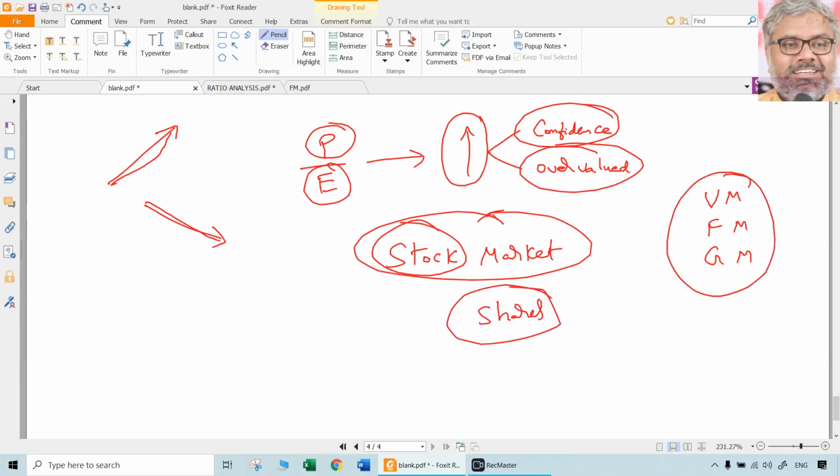Normally speaking, any market is prefixed by its name. Vegetable market, fish market, gold market. Like that, it should be shares market. Why are we not calling it a shares market? We are calling it stock market. Simple. Because Americans call it stock market. Because in America, people call shares as stock.